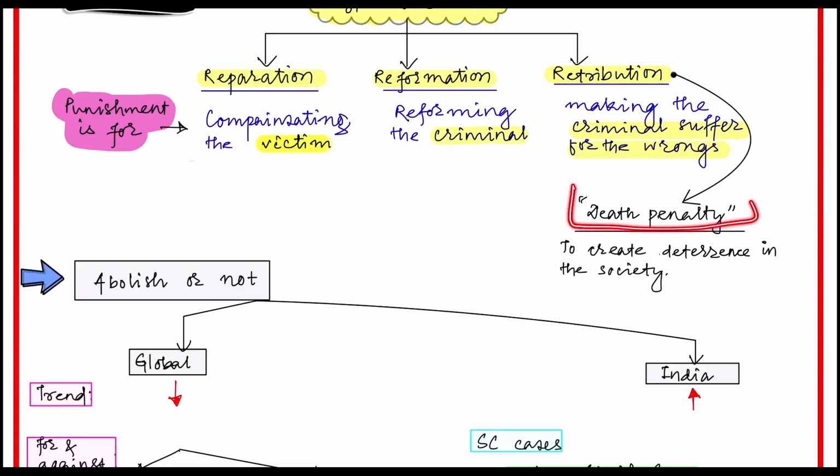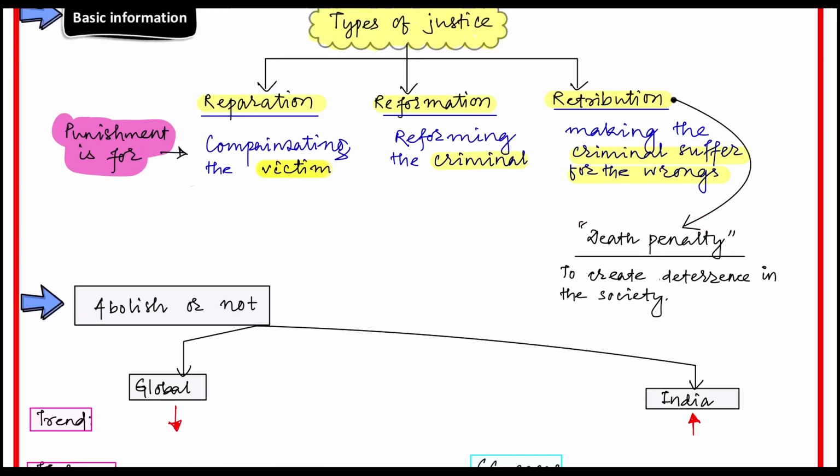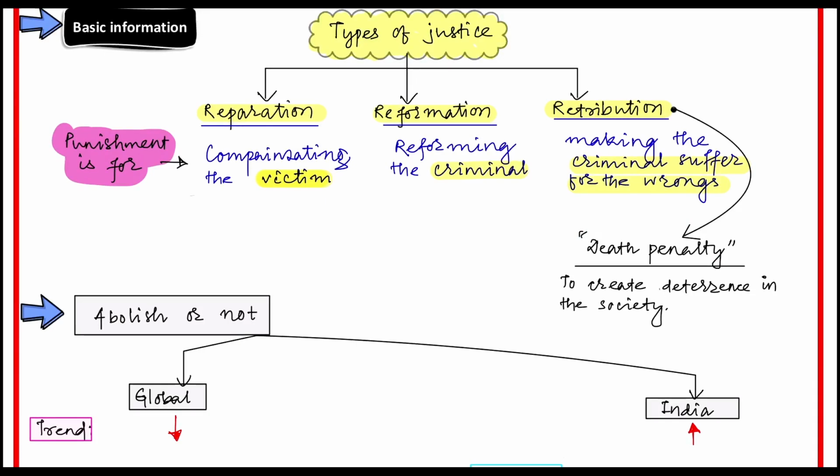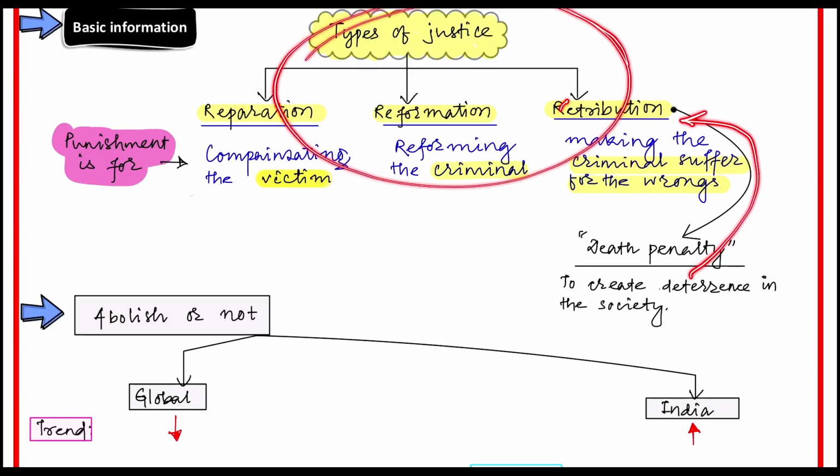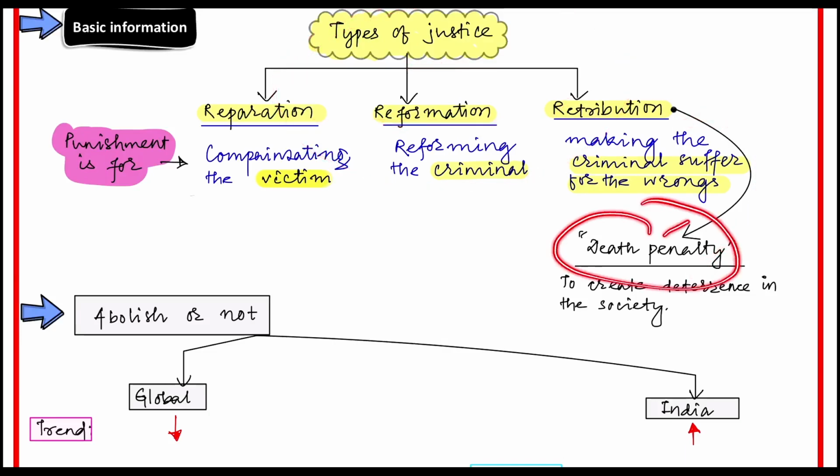Our today's topic, the death penalty or capital punishment, falls under this retributive justice. So whenever in future you come across any other article with the theme of death penalty or capital punishment, try to connect it with our core theme, that is justice, types of justice. Under types of justice there are three types, and the death penalty falls under retributive justice.